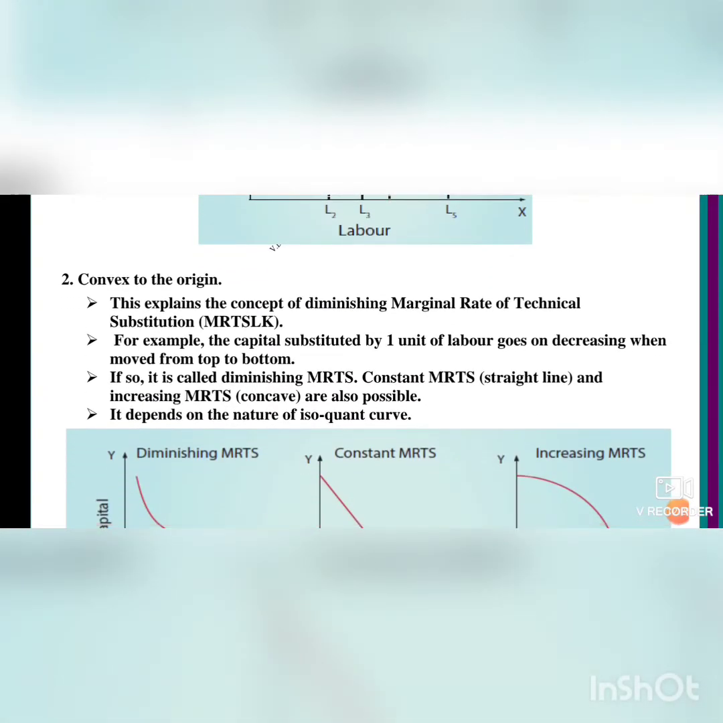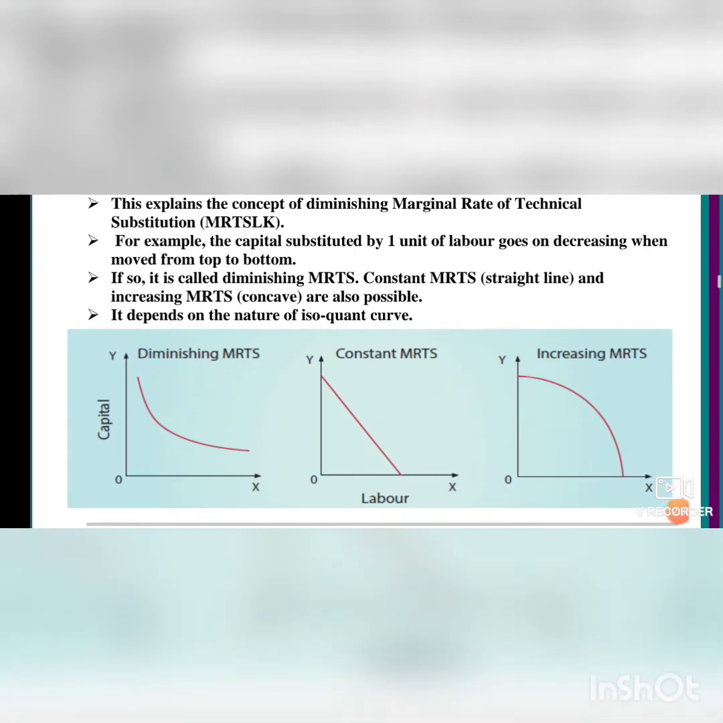Now we will see the diagrams for the illustration of convex to the origin. Convex to the origin means use of one good over another. It represents the rate of substitution. The first one you see is diminishing MRTS, the curve coming left to right. Next, constant means a straight line. Increasing MRTS means a concave curve, which is the last one. The first one is the decreasing curve.